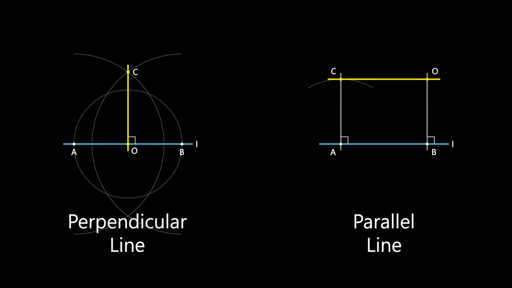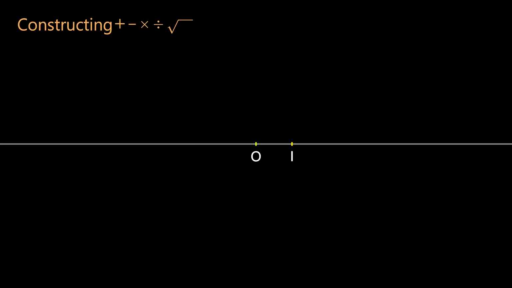After mastering the construction of perpendicular and parallel lines, we can proceed to perform algebraic operations like addition, subtraction, multiplication, division, and square root extractions with ruler and compass constructions. The positions of points O and I, representing 0 and 1 on the number line, have already been marked. A and B are two known numbers on the number line. We will first perform addition and subtraction with them.